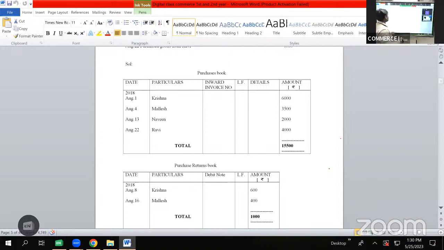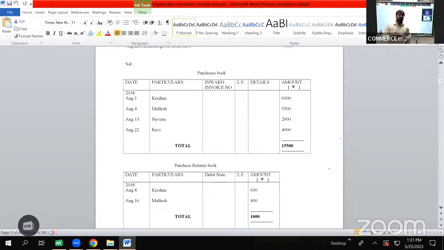All other columns are same. Here we have date, here also we have date. Here we have particulars, here also we have particulars. Here we have LF, here we have LF, here we have amount, here we have amount. There was a column for details. Here we don't have any column for details. There it was shown as inward invoice number. Here it will be shown as debit note. So the format for purchases book is date, particulars, inward invoice number, LF, details, amount, rupees. Whereas the format for purchase returns book is date, particulars, debit note, LF, amount, rupees.